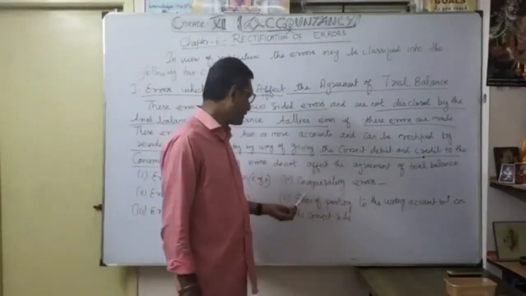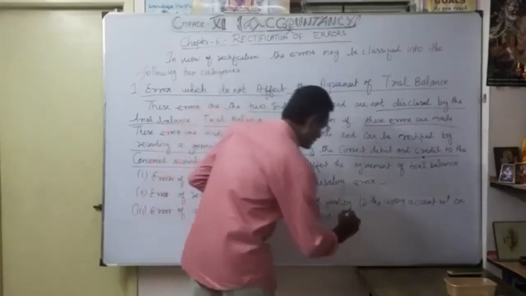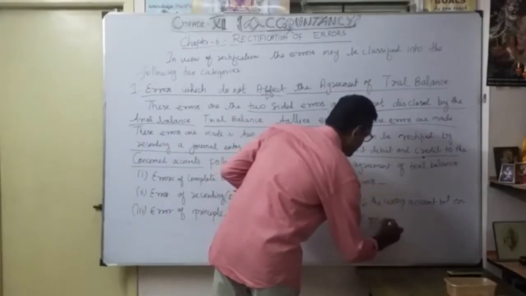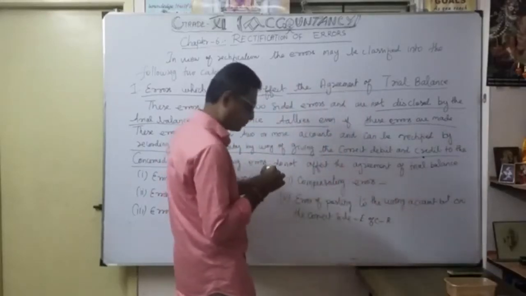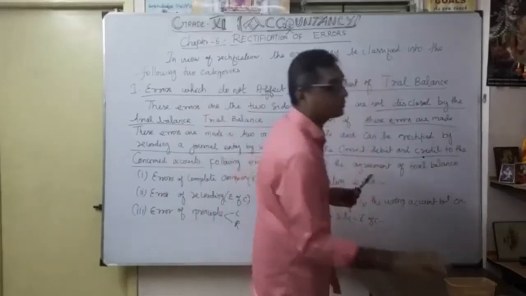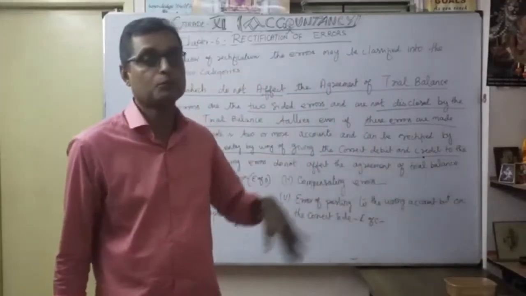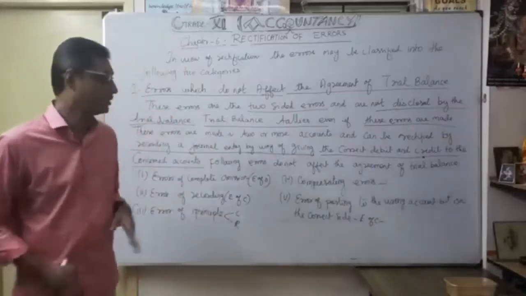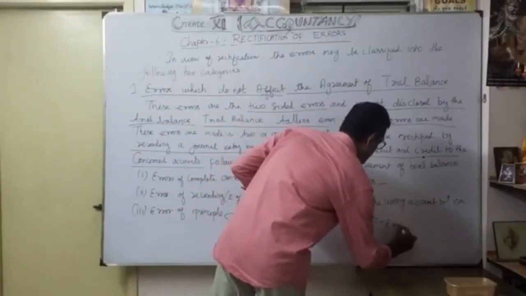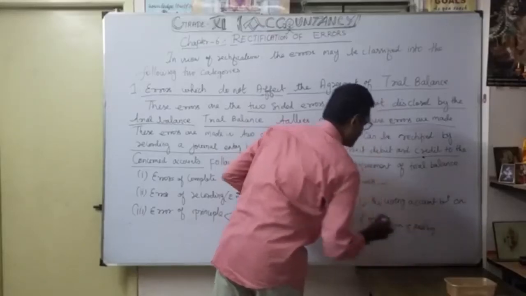Finally, error of posting to the wrong account but on the correct side. What does this come under? Error of commission, under posting. Sorry, it comes under error of posting. We discussed that there are four types of error under error of commission, and under that is error of posting. Correct. So naturally it will never affect the trial balance.